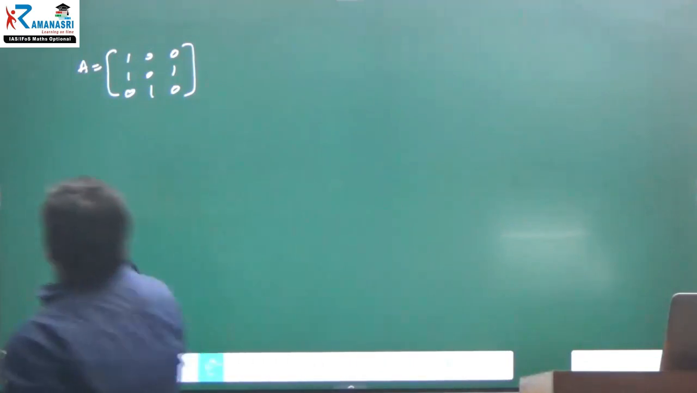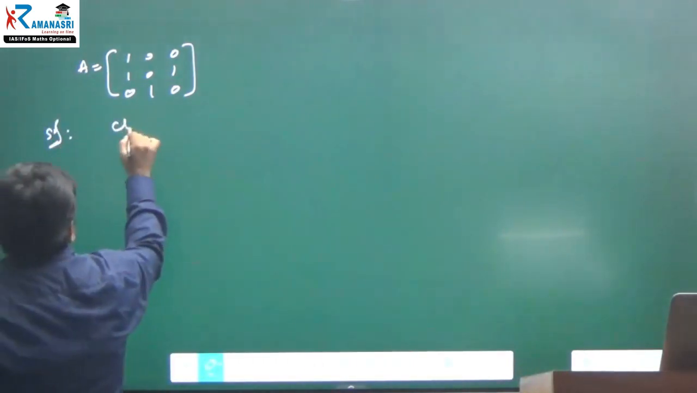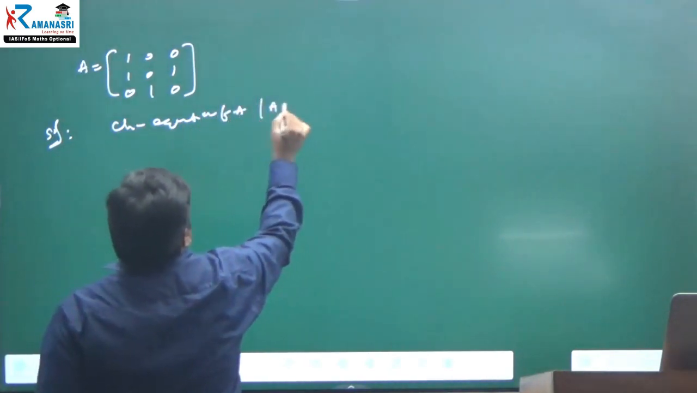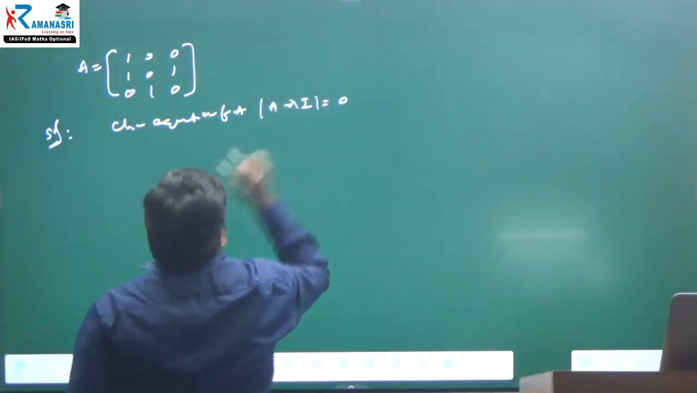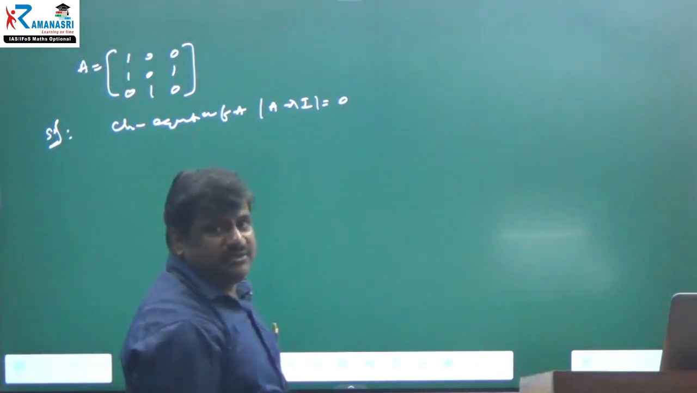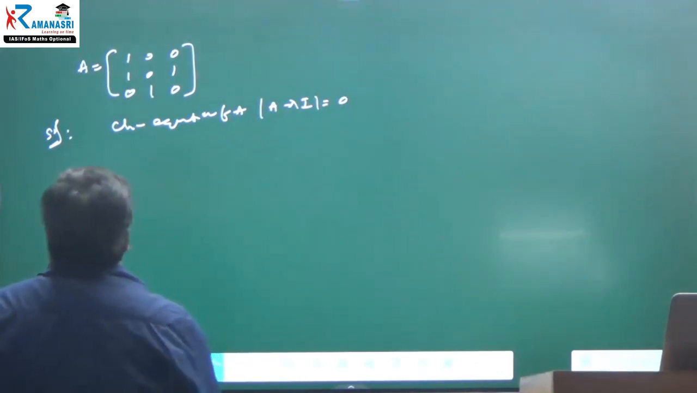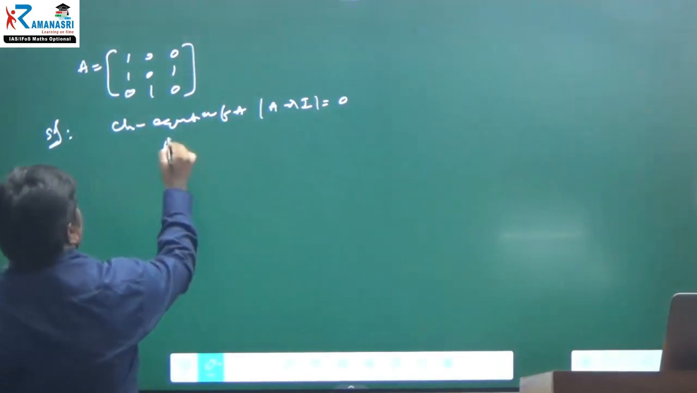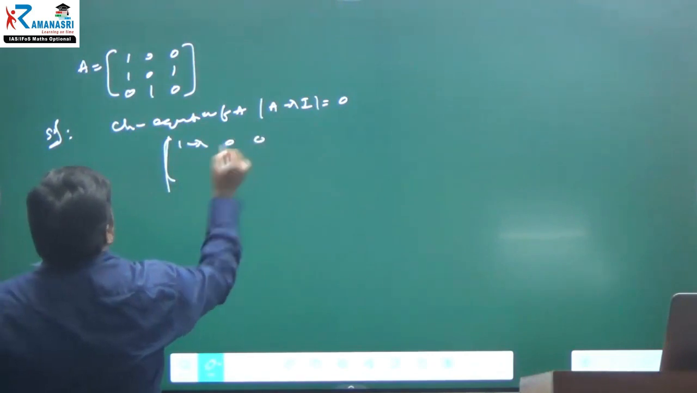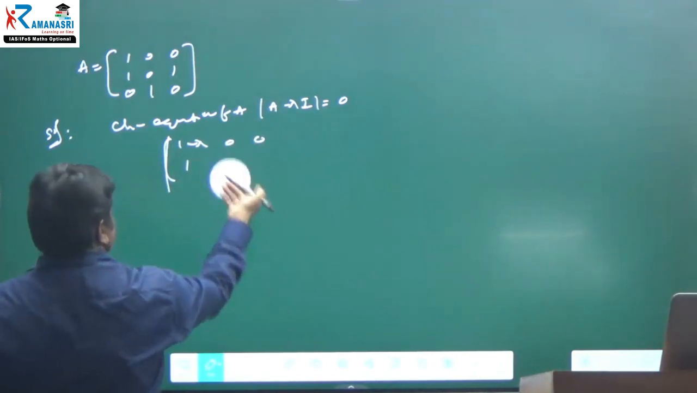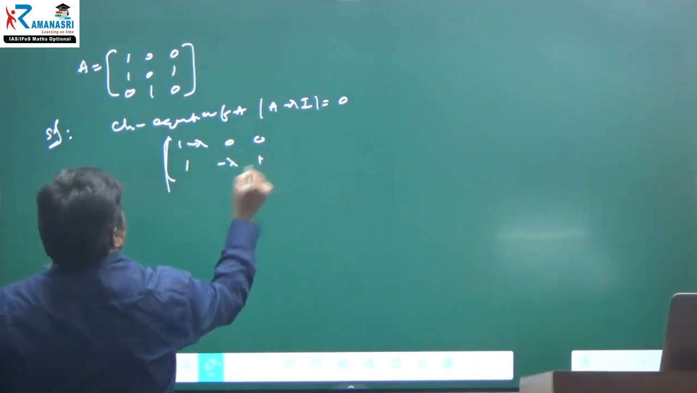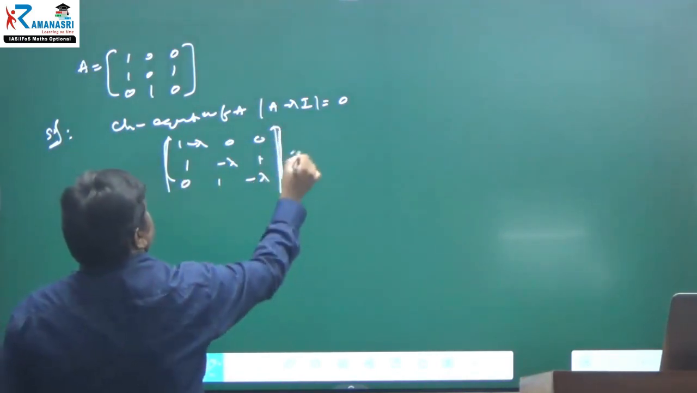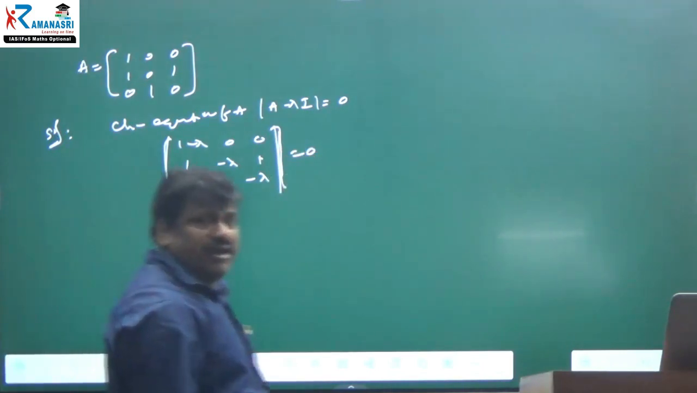What is the characteristic equation of A? The characteristic equation of A is the determinant of A minus lambda I equal to 0. Therefore, I have to write: determinant of 1 minus lambda, 0, 0, and 1, minus lambda, 1, and next 0, 1, minus lambda. This determinant must be equal to 0.